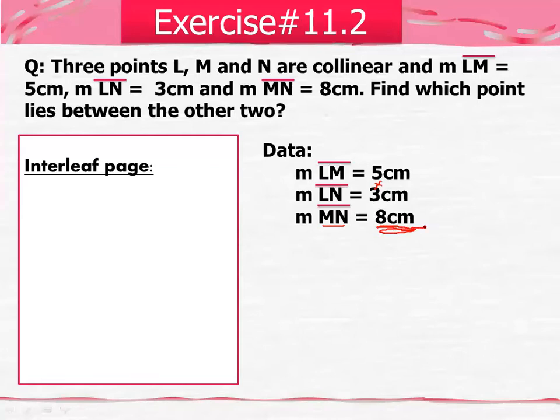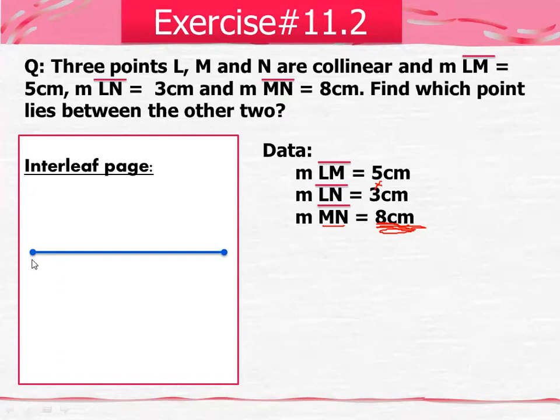Okay, you will draw this total length first with the help of a scale. So pick up a scale and draw a line segment of 8 centimeter on the interleaf page with the help of a pencil. Again, use your scale. Now draw this line segment and then mark your points.